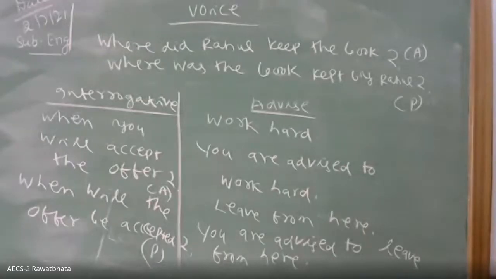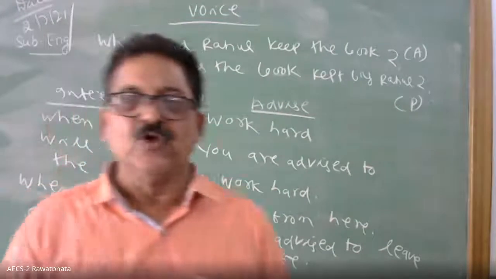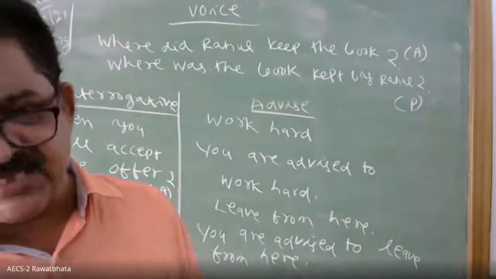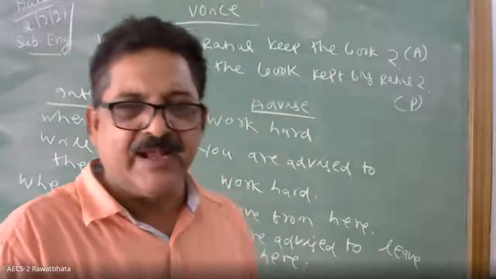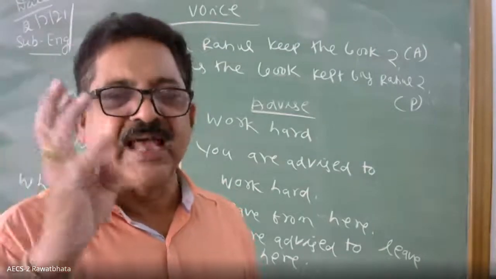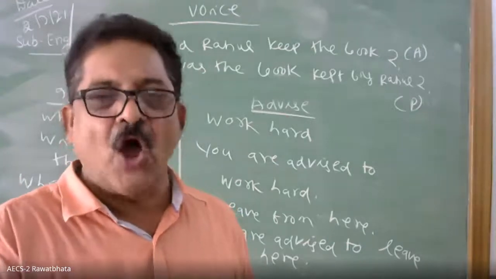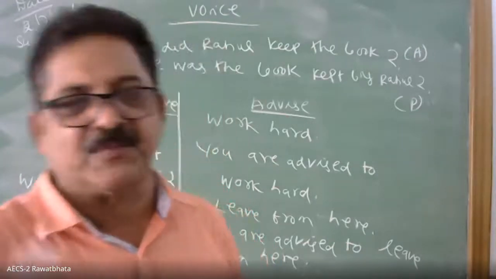So remember three rules. One: when the subject is the doer of the action, it is active, and the subject is given more importance. When the object is more important, it is passive. When we change from active to passive, the subject of the active becomes the object of the passive, and the object of the active becomes the subject of the passive.